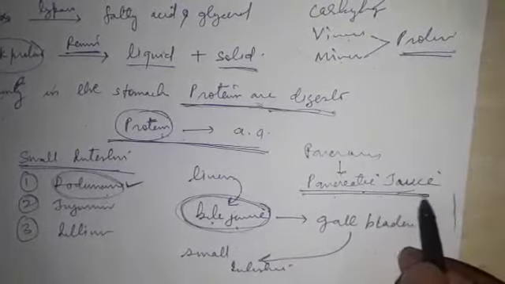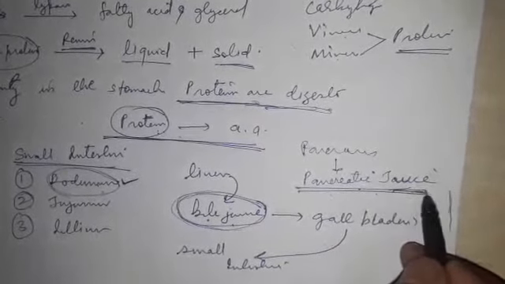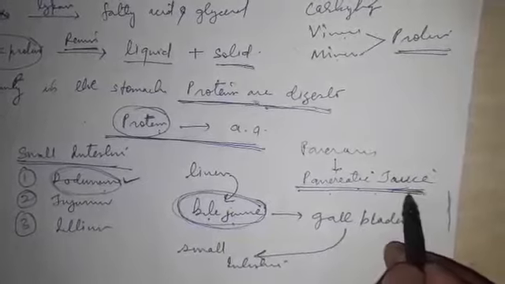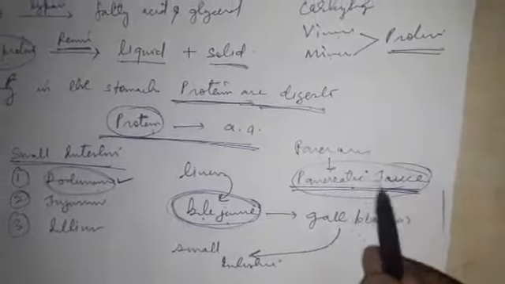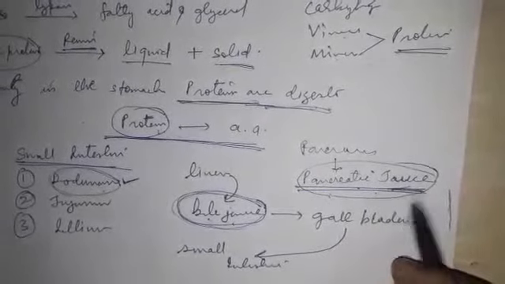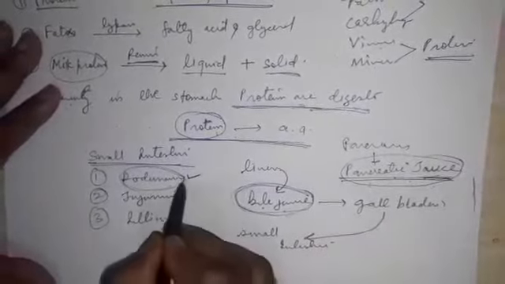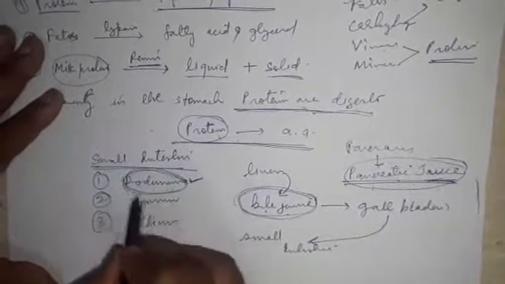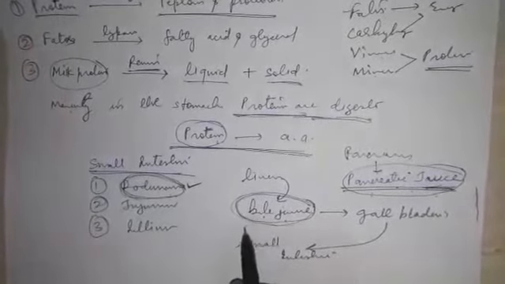This pancreatic juice contains the enzymes trypsin and lipase, which act on the proteins, carbohydrates and fats, the components of the food. To activate these enzymes, the medium should be made alkaline, and for this the bile juice is secreted by the liver and mixes with the food.